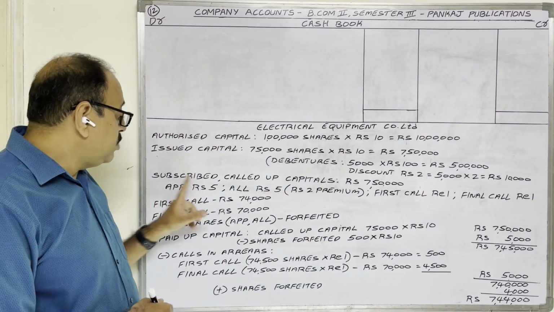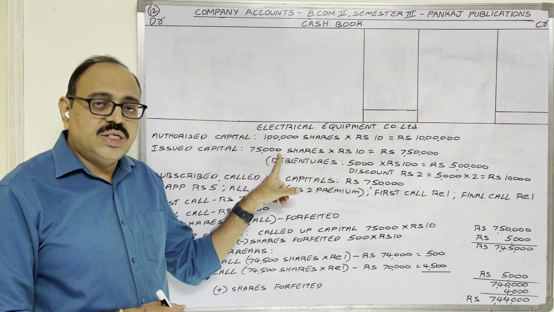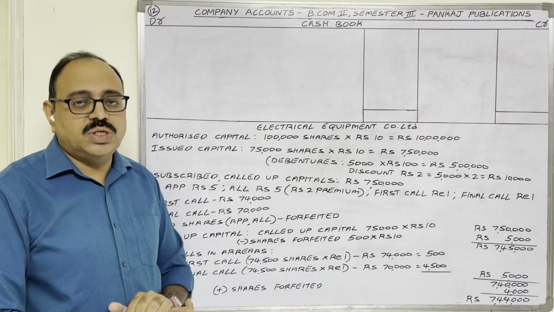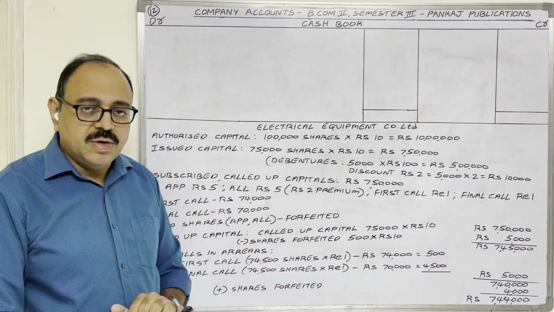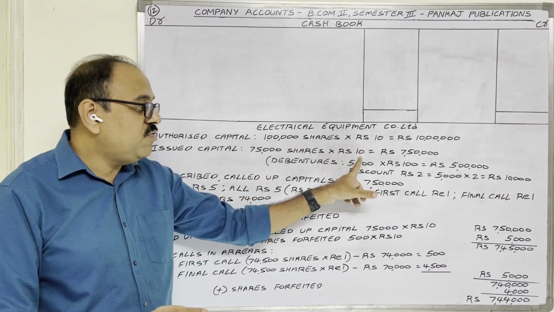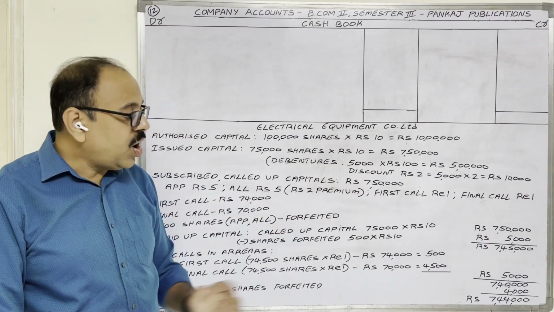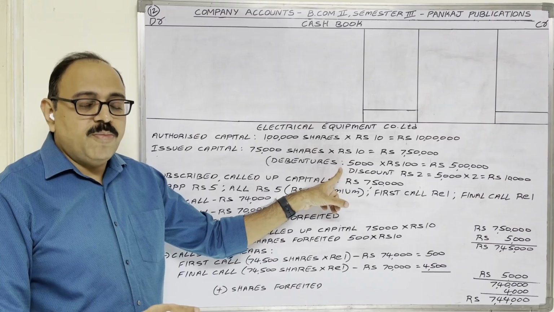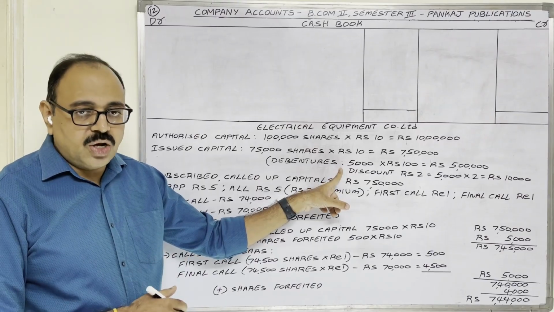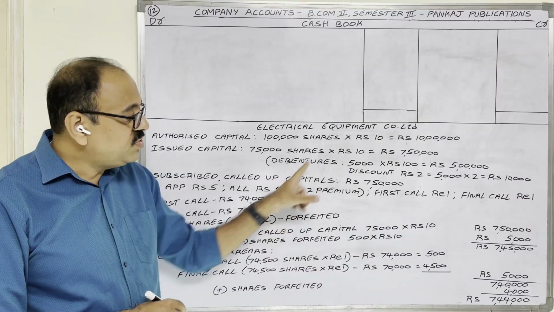Next, subscribed capital. The company issued 75,000 shares. The public applied for all those shares and the company allotted them. So subscribed capital is 75,000 shares at 10 rupees each, 7,50,000. The public applied for all debentures also, and the company allotted all debentures also. Next, called up capital. One share's face value is 10 rupees.